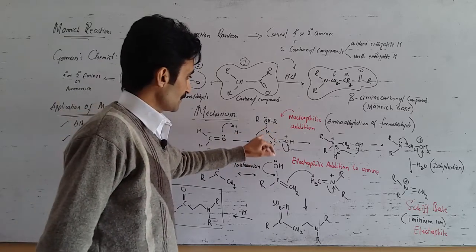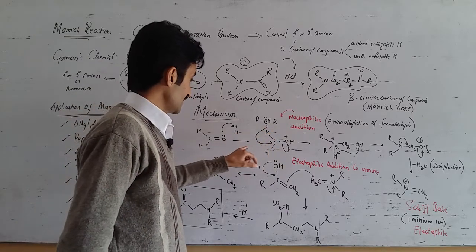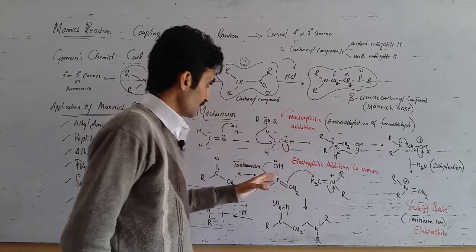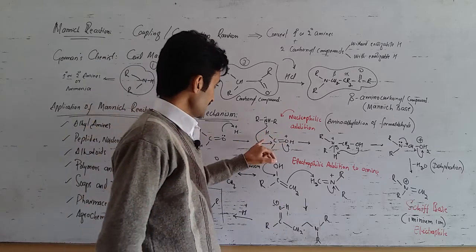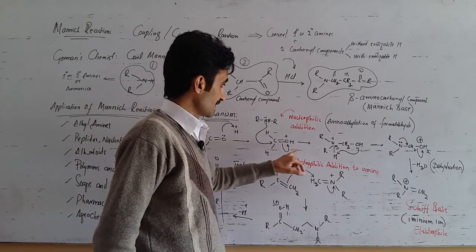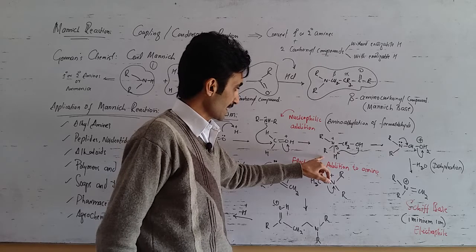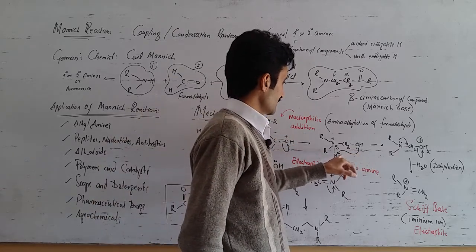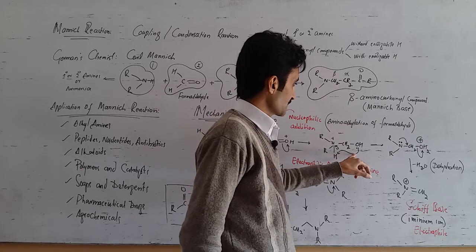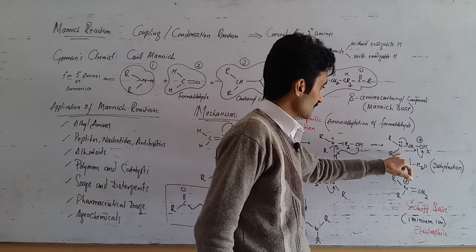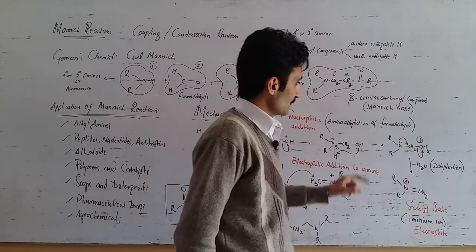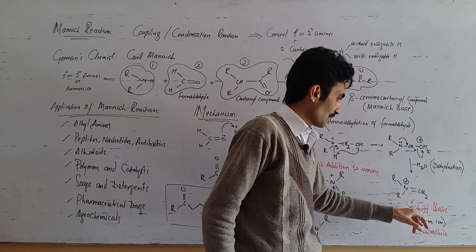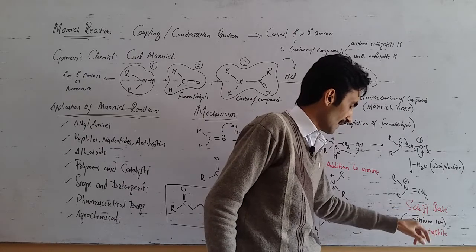So, here the amine adds to activated formaldehyde to give this intermediate complex. This undergoes a sort of transformation. Here the hydrogen has shifted to give rise to formation of this compound. So, this compound ultimately dehydrates to another compound which is known as a Schiff base or iminium ion.